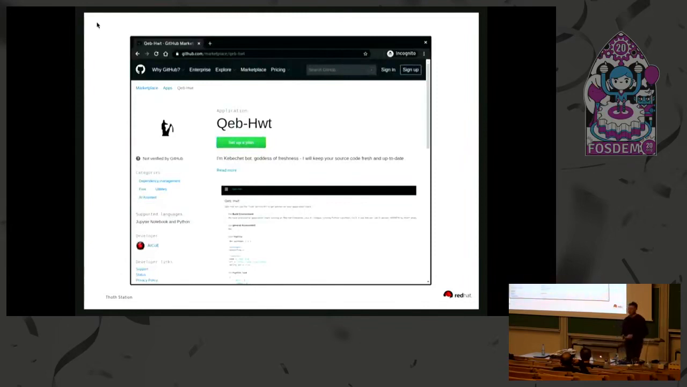If you have a GitHub repository and you use Python applications, we will soon release a developer preview for our application called Kebechet. You can install it, you can enable it for your repository, and your dependencies will be automatically managed by Thoth. So if you want to give Thoth a try, feel free to install this application, and we can make Thoth better. So it's a community project.